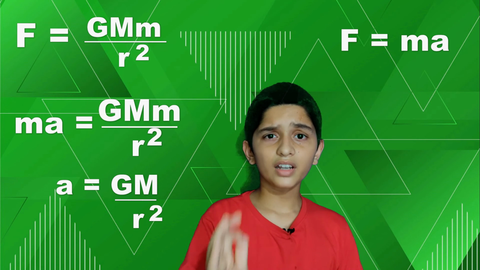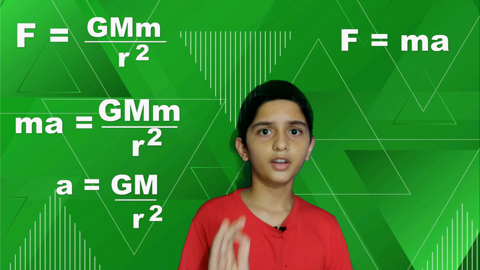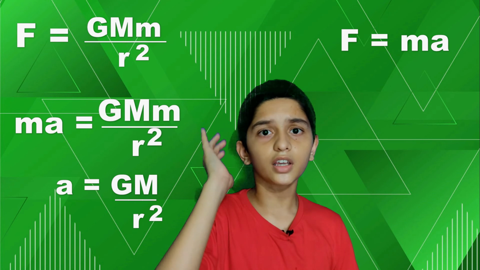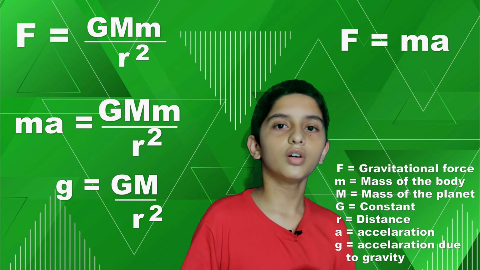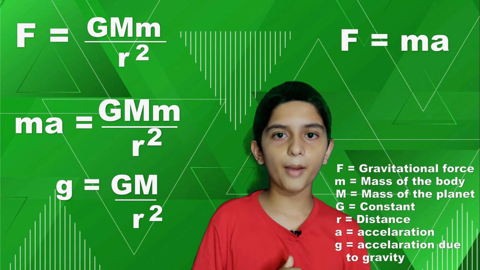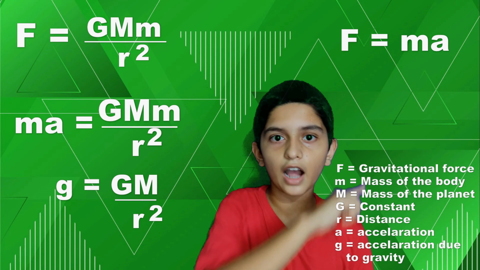Then what is acceleration due to gravity? Acceleration due to gravity is acceleration, right? That's why small g is equal to capital G into M, capital M by R square. Today we have discussed a lot. We discussed about gravitational force, we discussed about mass and weight, we also discussed about free falling body and acceleration due to gravity. We discussed all about this.